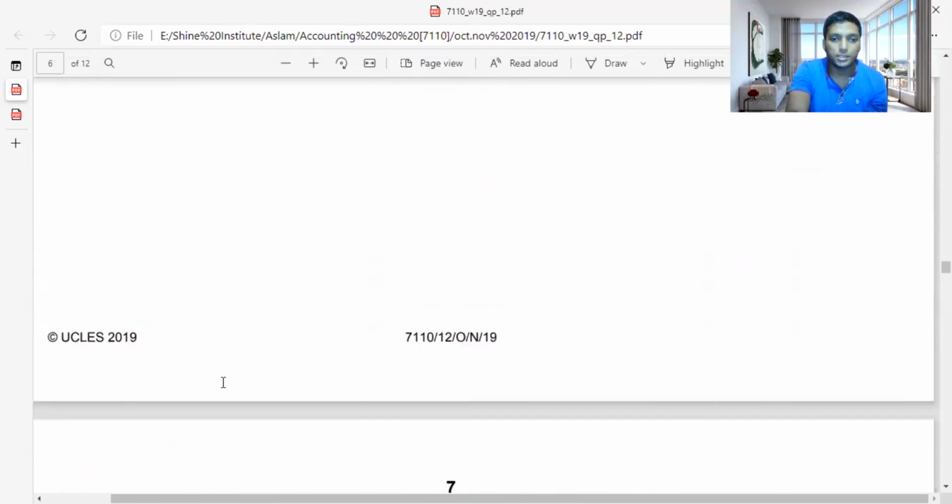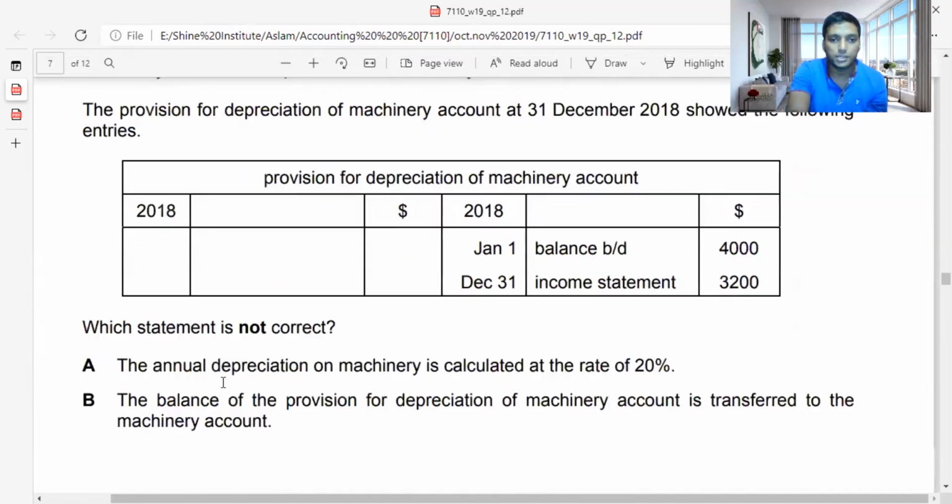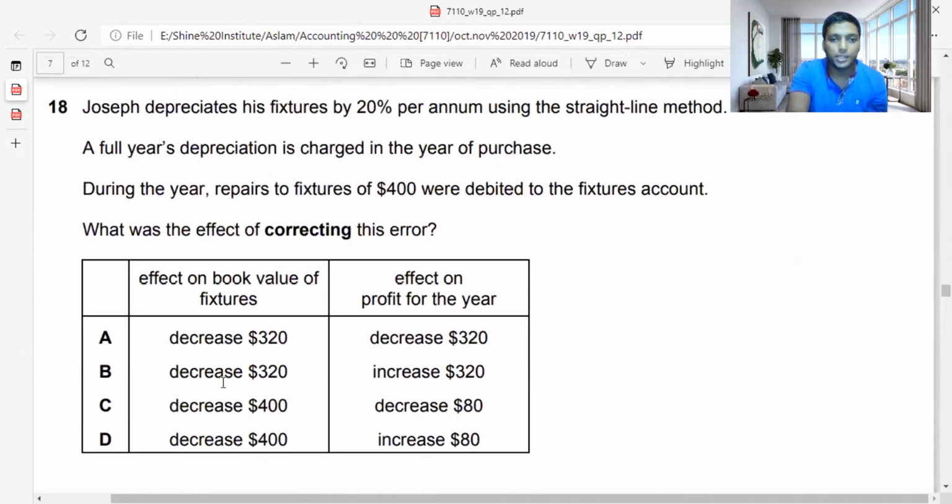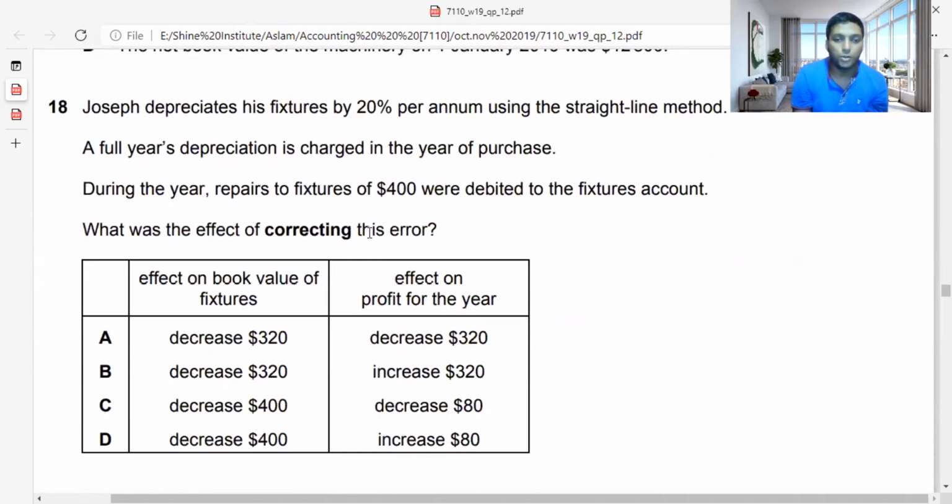Joseph's depreciates. Yeah, we finished 16. I remember. So Joseph's depreciates his fixtures by 20% per annum using the straight line method. A full year's depreciation is charged in the year of purchase. During the year, repairs of fixtures 400 was debited to fixtures account. So what was the effect of correcting this error?